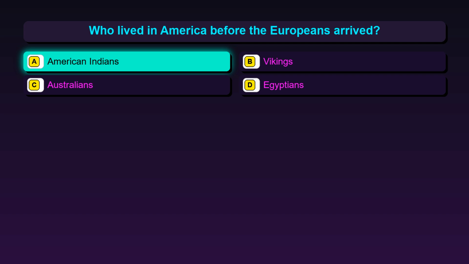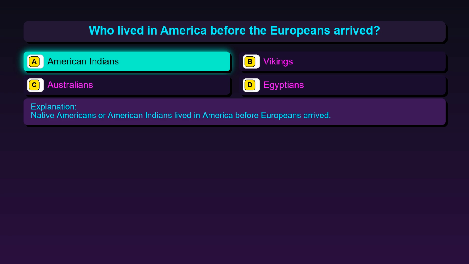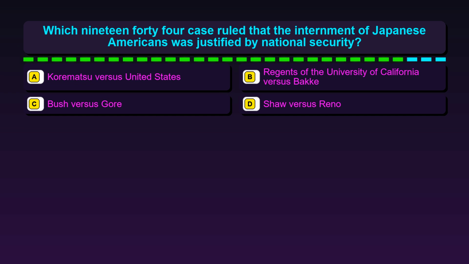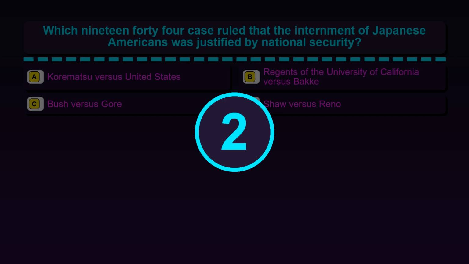The correct answer is option A, American Indians. Native Americans or American Indians lived in America before Europeans arrived. Question 146. Which 1944 case ruled that the internment of Japanese Americans was justified by national security? Option A, Korematsu v. United States. Option B, Regents of the University of California v. Bakke. Option C, Bush v. Gore. Option D, Shaw v. Reno.